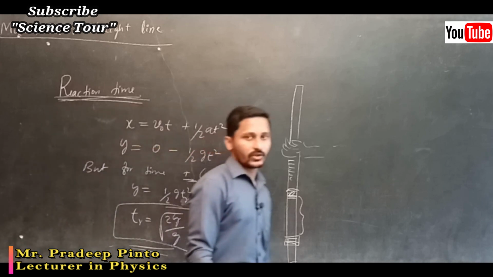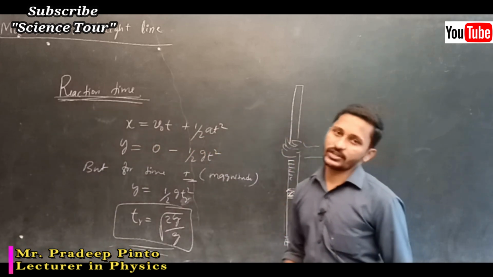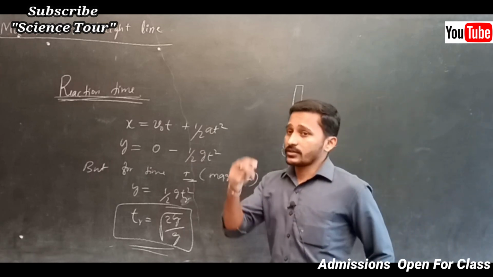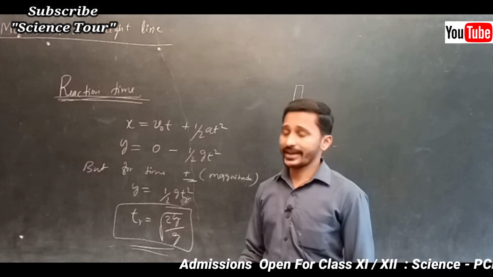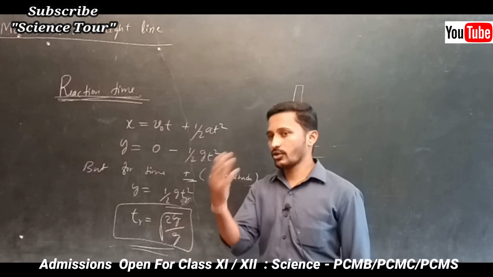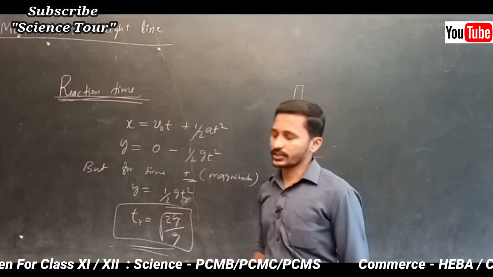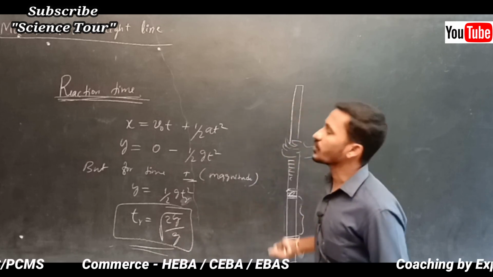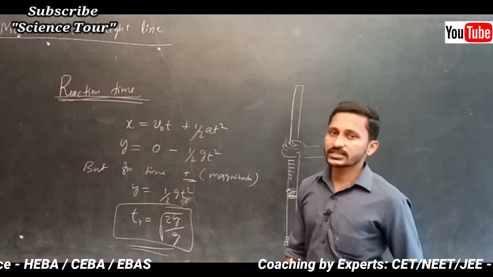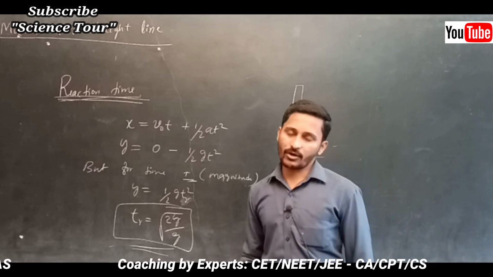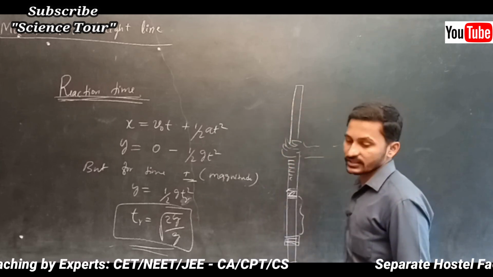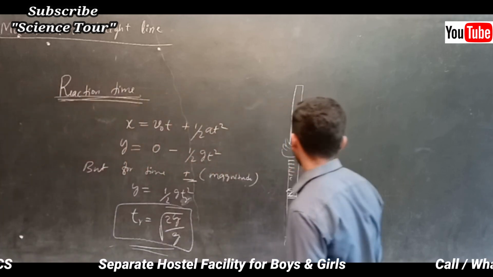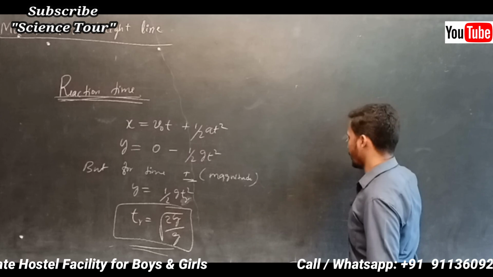This formula is for this particular activity. In the first case, the time I mentioned is the reaction time, but the distance you can't apply there. For this particular activity this is the formula. This is just to understand what reaction time is, and this concept. This activity is given in the textbook, which tells you about the reaction time.